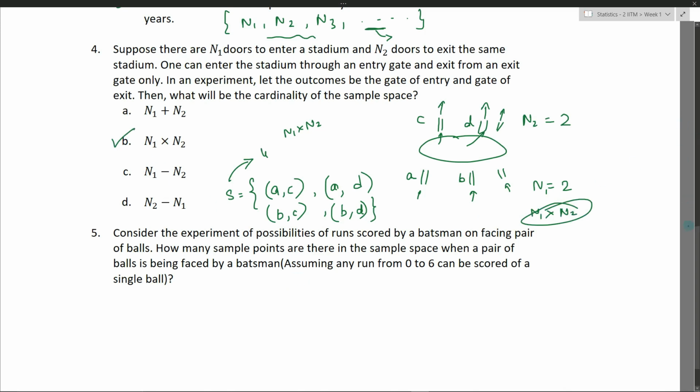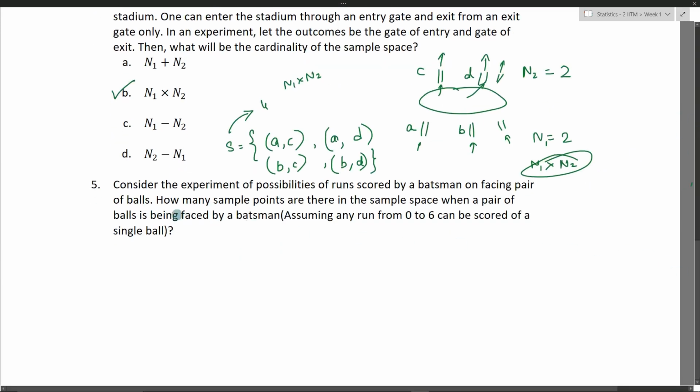The next question: consider the experiment of the runs scored by a batsman on facing a pair of balls. How many sample points are there in the sample space when a pair of balls is faced by the batsman, assuming any run from 0 to 6 can be scored by a single ball? For a single ball, what will be the sample space? The sample space will be the set of any number between 0 and 6, right? So 0, 1, 2, 3, 4, 5 and 6. So these are the coordinates for each ball, right?